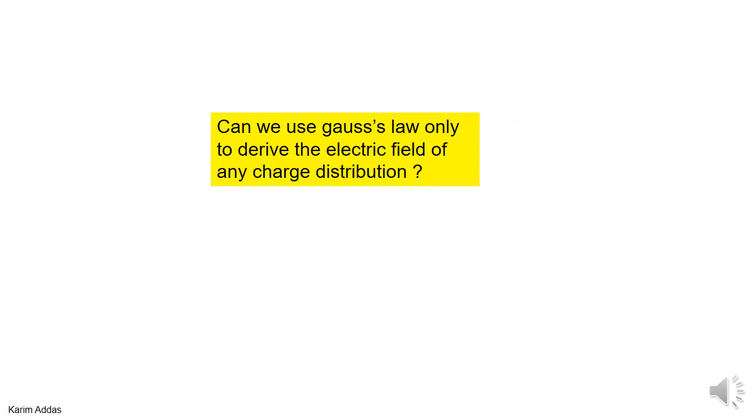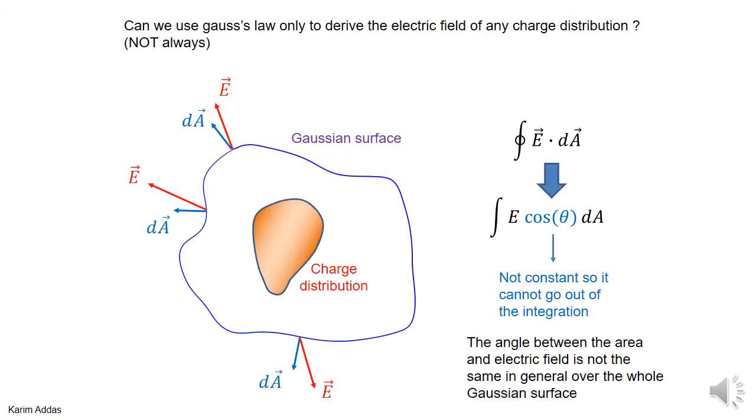There's another question we can ask. Can we use Gauss's law only to derive the electric field of any charge distribution? The answer to that question is not always. So those two questions are not exactly the same. Let's see why this is the case. If you take an arbitrary charge distribution that doesn't have any particular symmetry, you won't be able to find or make a Gaussian surface that will allow you to calculate the electric field.